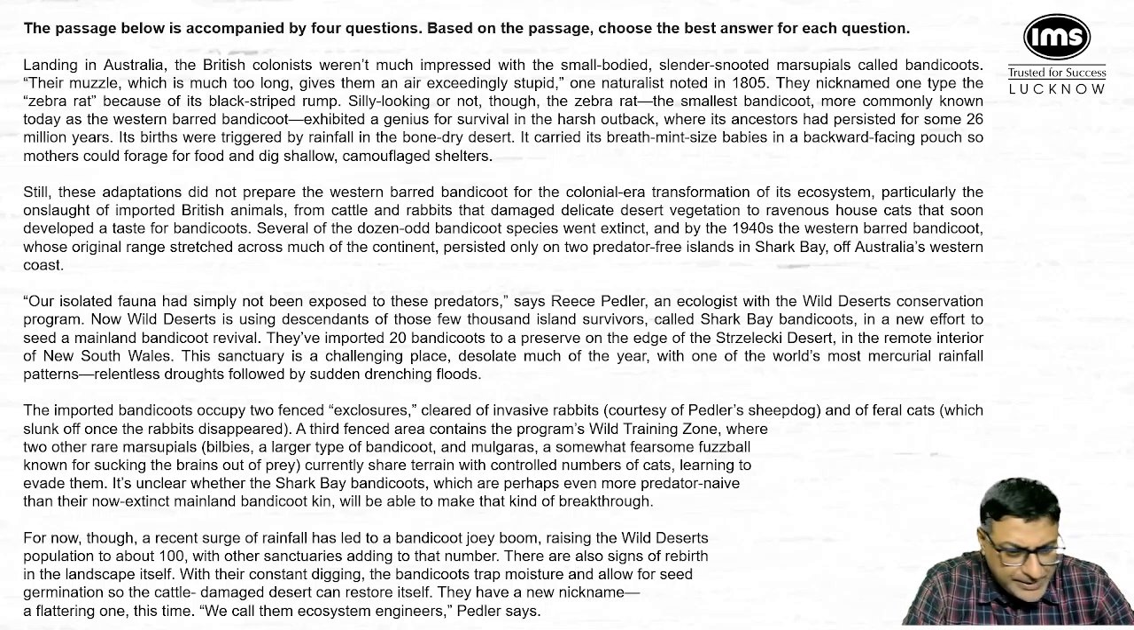So let's continue. Particularly the onslaught of imported British animals from cattle and rabbits that damaged delicate desert vegetation to ravenous house cats that soon developed a taste for bandicoots. Several of the dozen odd bandicoot species went extinct, and by 1940s, the western bird bandicoot, whose original range stretched across much of the continent, persisted only on two predator-free islands in Shark Bay of Australia's western coast.